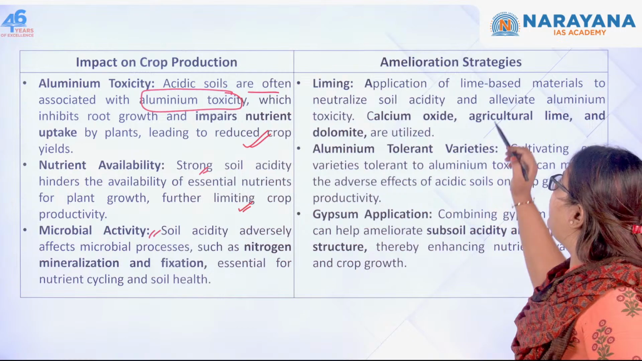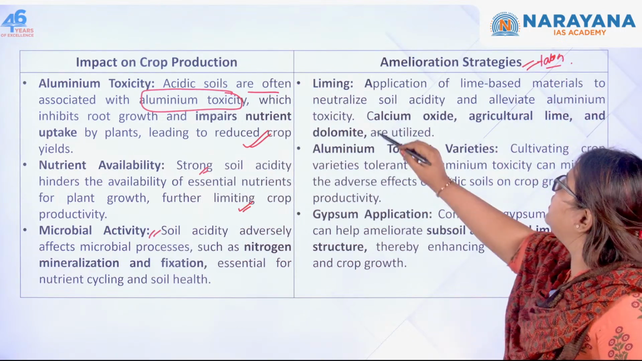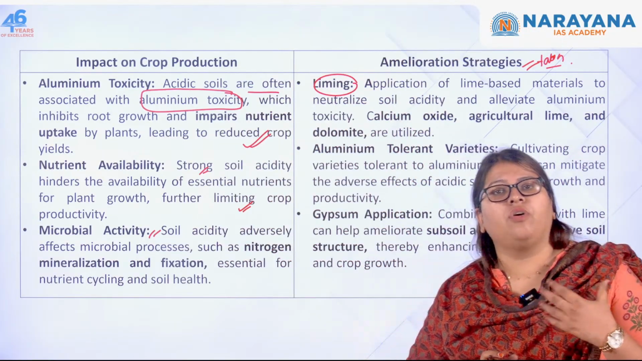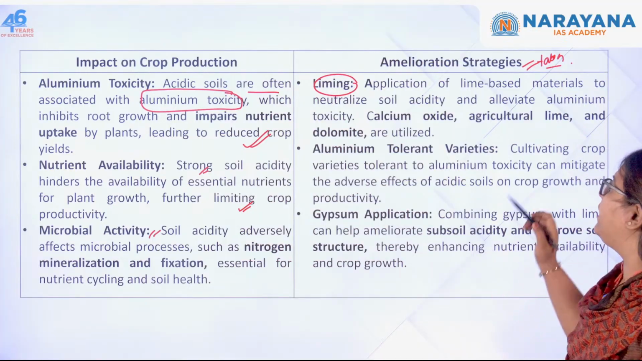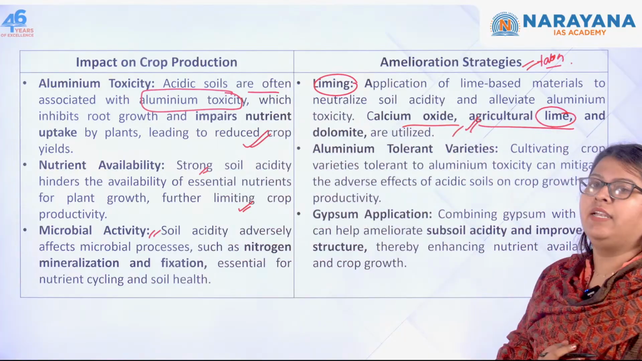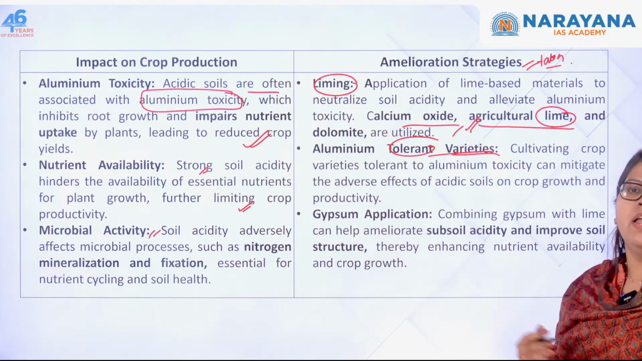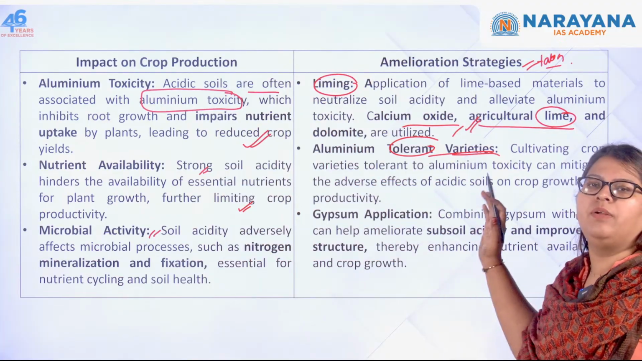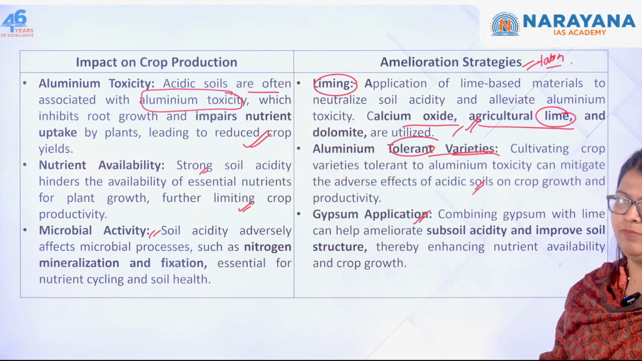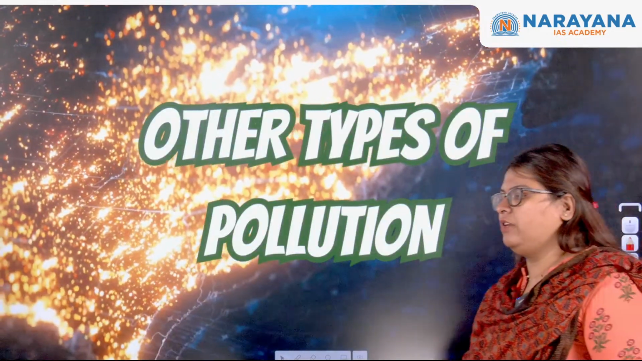Then what are the strategies that can be taken up in order to curb this? It is liming. I told you, application of lime, that is calcium carbonate, or application of gypsum can be useful. So calcium oxide, agricultural lime, etc. Next one is aluminium tolerant varieties. Cultivating crops which are tolerant to aluminium toxicity can also help. And finally, the application of gypsum. So these are all the methods in order to curb the acidification.